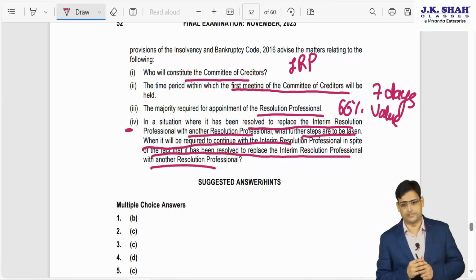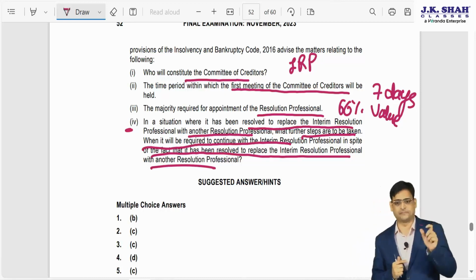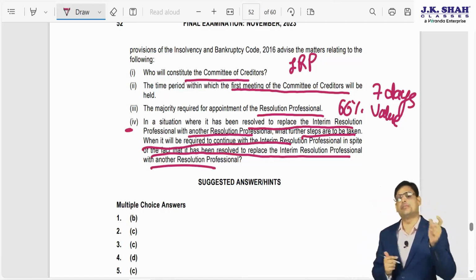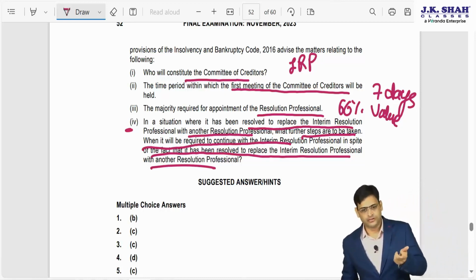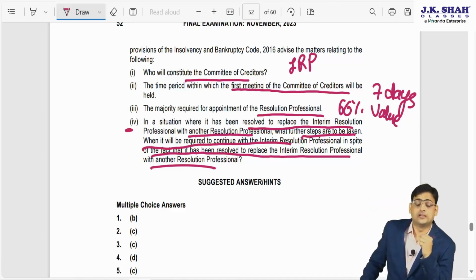In that situation, what will happen? You will give the new name after proposing it with 66% in value. You will give the new name of the IP to IBBI, and then it goes to the NCLT, and then the NCLT will give it to IBBI.